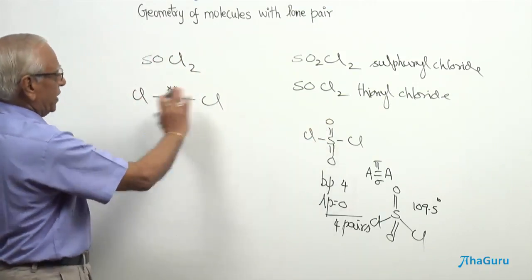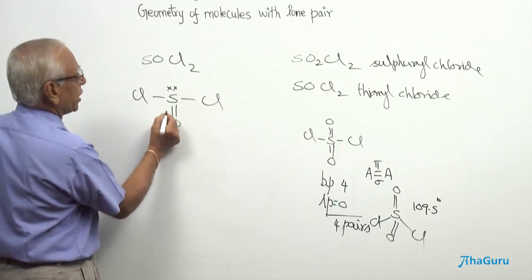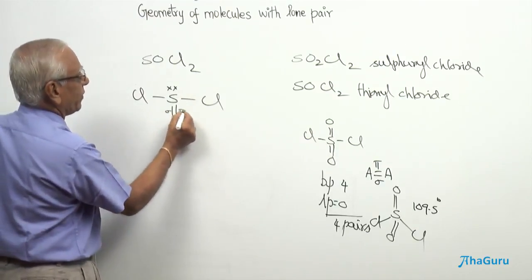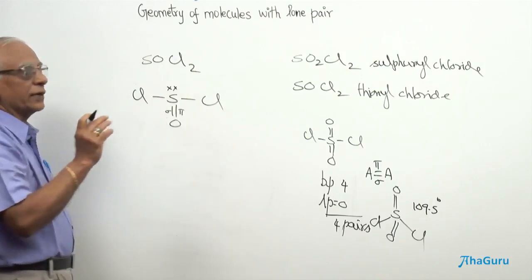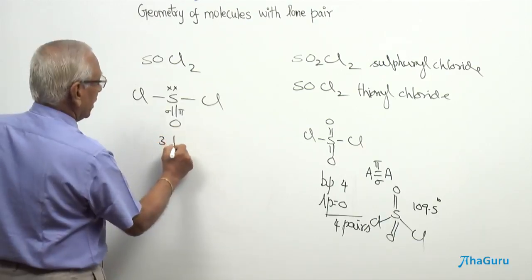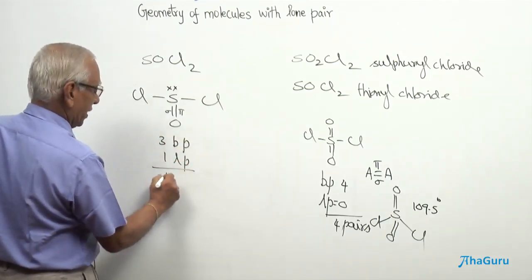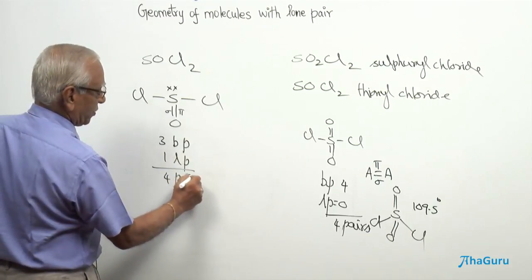Just compare the structures, the electron dot formula. And as usual, this is going to be a sigma bond, the other one is going to be a pi bond here. I am going to consider only the sigma bond pairs. So, there are 3 sigma bonds, and they are called the bond pairs here, and there is going to be one lone pair here. Again, it is going to be 4 pairs of an electron.